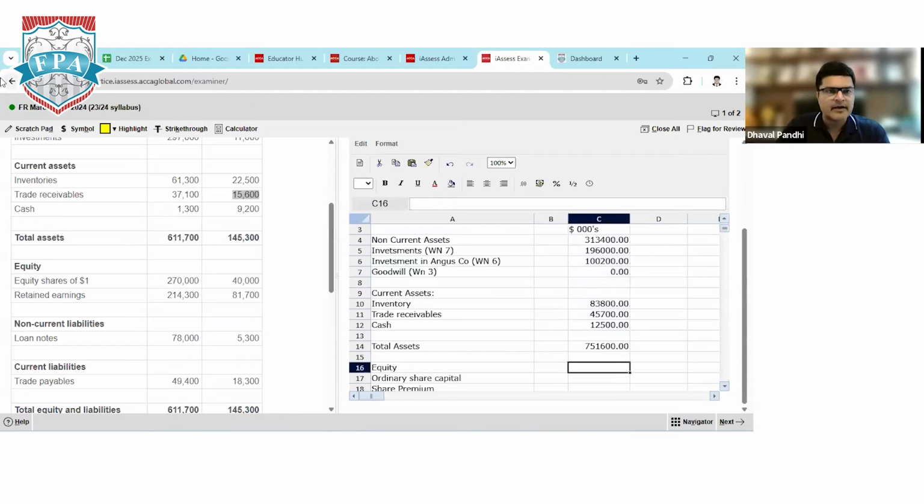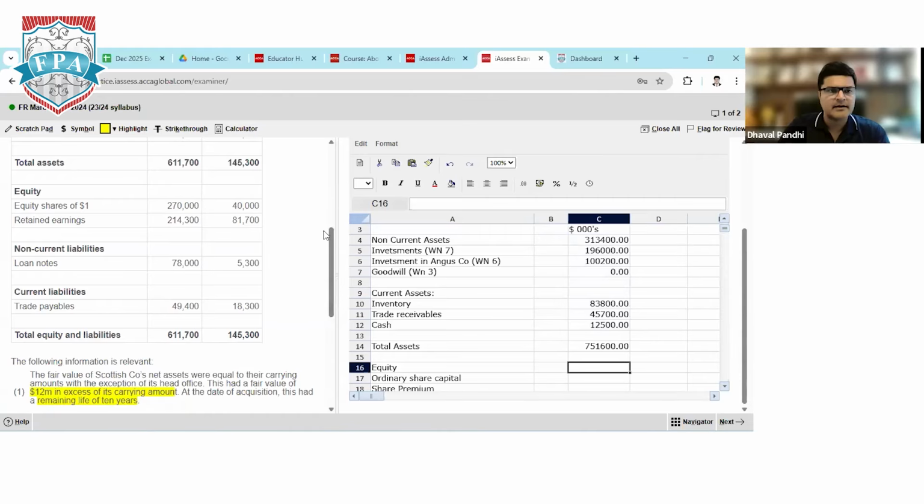Equity share capital will always be the parent company's shares. Parent company's total share capital is 2,70,000 plus the parent has issued 30 million shares to the associate company. So 30 million shares at nominal value $1 will increase it by 30,000 into 1.